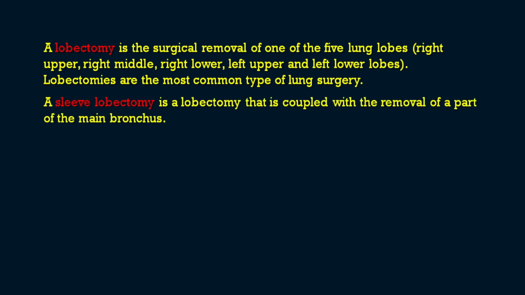The next term you have to remember is sleeve lobectomy. It is a lobectomy coupled with the removal of a part of the main bronchus. Along with a lobe, part of the main bronchus will also be removed, and that procedure is known as sleeve lobectomy. I think you understood the difference between lobectomy and sleeve lobectomy.